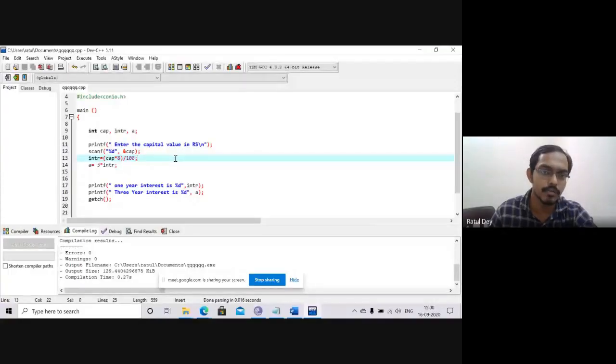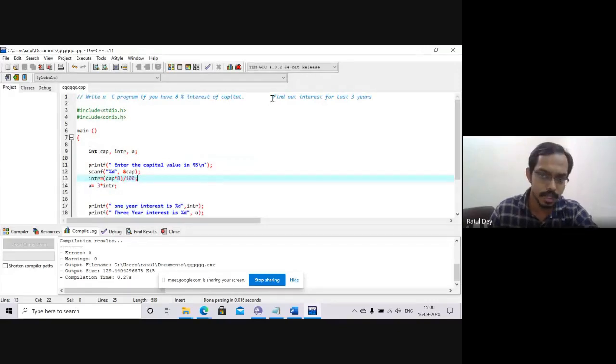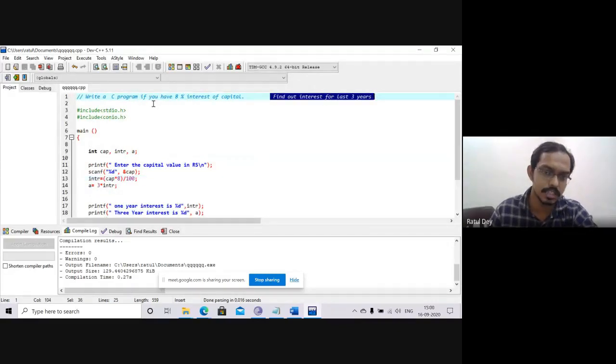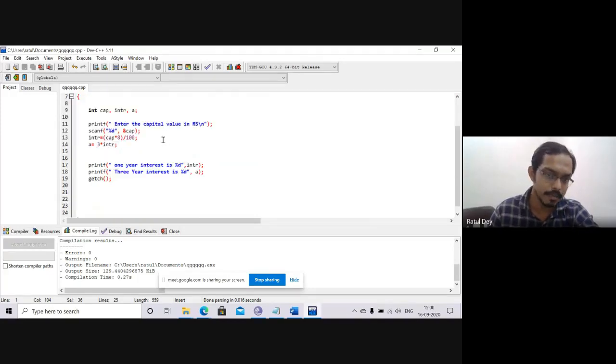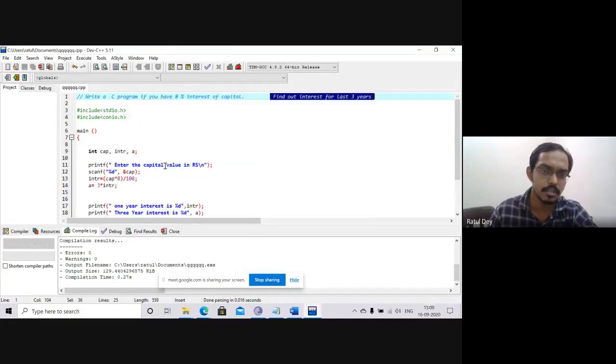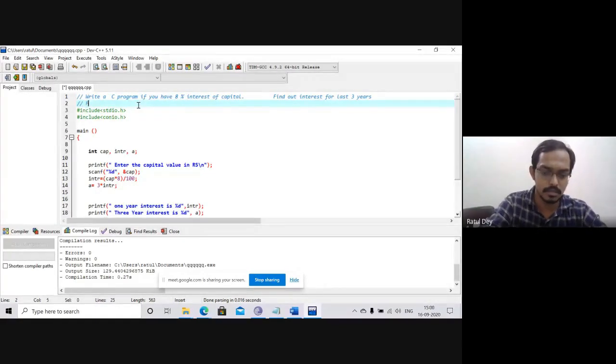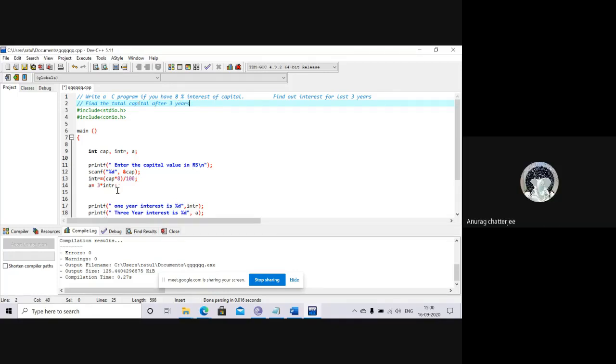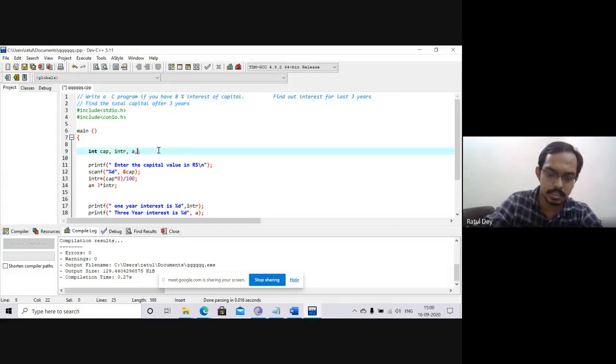I hope we can understand the basic concept of how we can write the C program for the last 3 years interest. If anyone asks you to find the total capital after 3 years, how can we find that? Find the total capital after 3 years. So take another variable. Yes, I will take B.